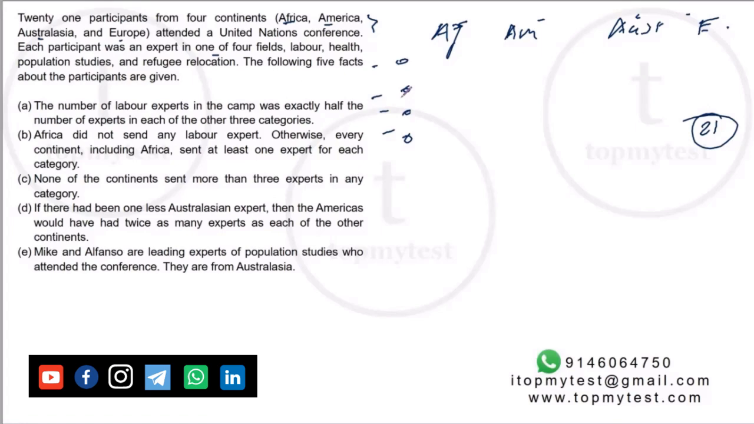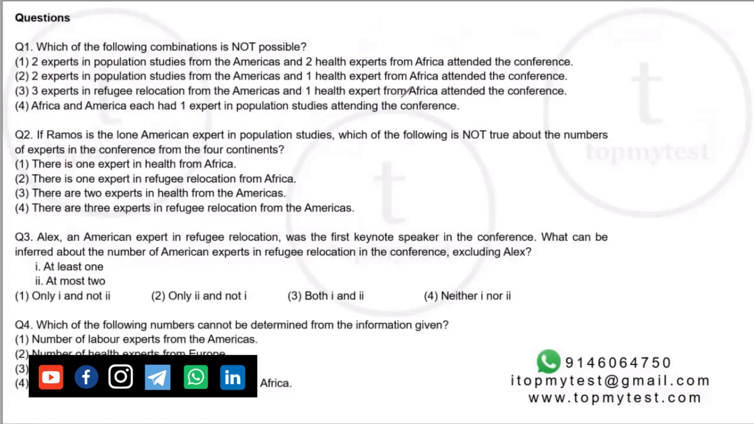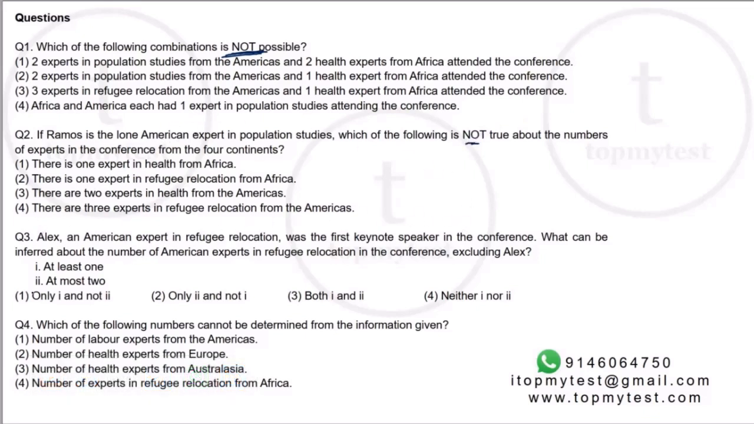Now let's quickly go through the questions before we jump into solving this. It says, which of the following combinations is not possible? So this might be a definite, might not be definite sort of thing. Then, if Ramos is the lone American, which of the following is not true about this? Then you have a question which says, which of the following cannot be determined? Then you have information about at least one, at most one. So this looks like a set which can be partially solved. I might be wrong, but prima facie the wording of the questions suggests it might be only a partially solvable set.